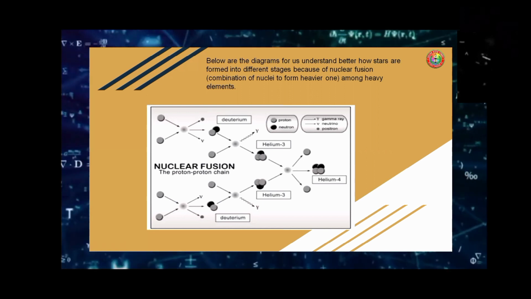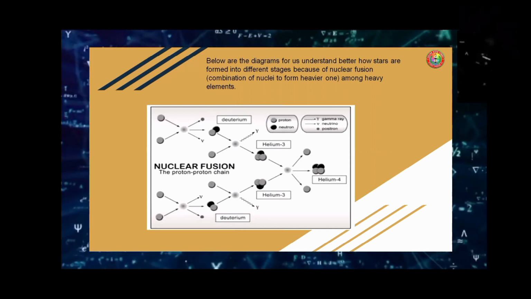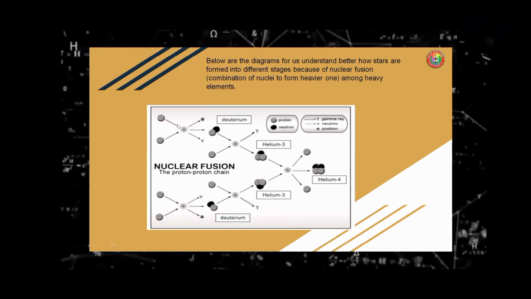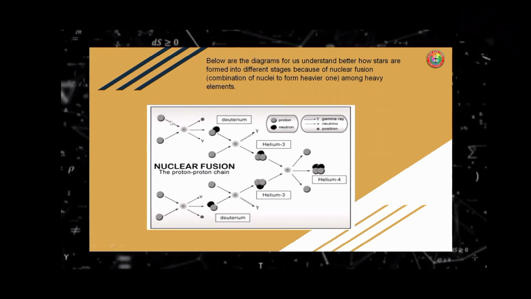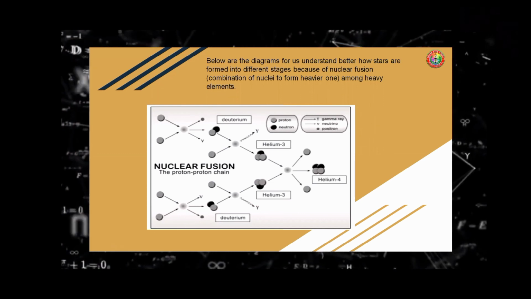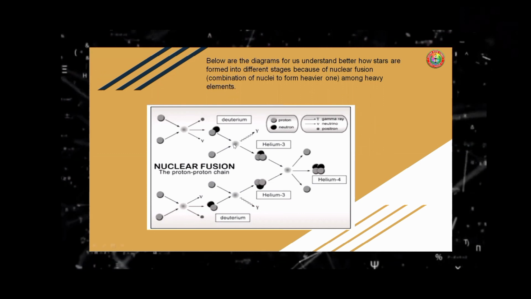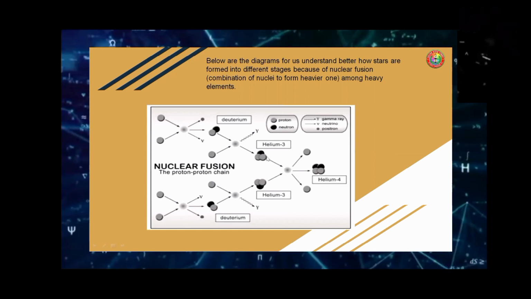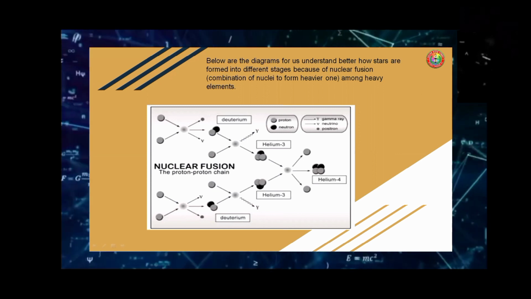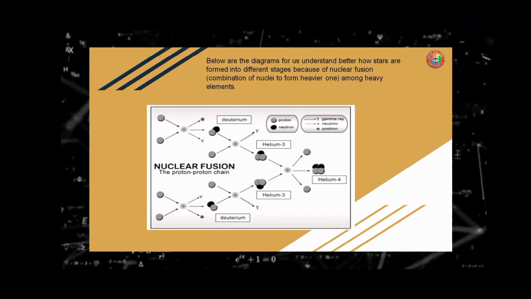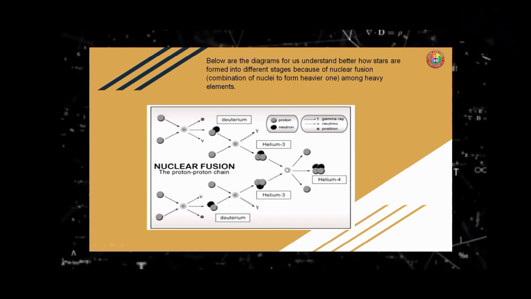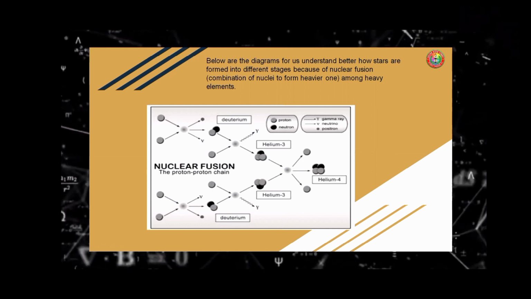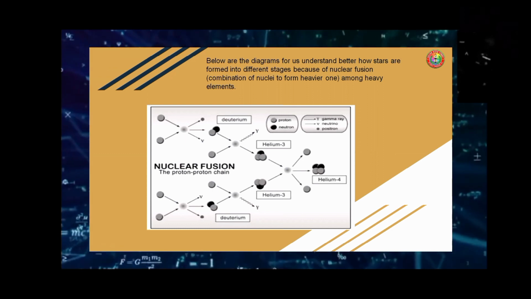It starts with a proton and a neutron, which fuse together to form deuterium. When another proton collides with deuterium, it will produce helium-3. Now, if helium-3 and helium-3 collide with each other, it will produce helium-4. And this is what we call the proton-proton chain reaction, or nuclear fusion.